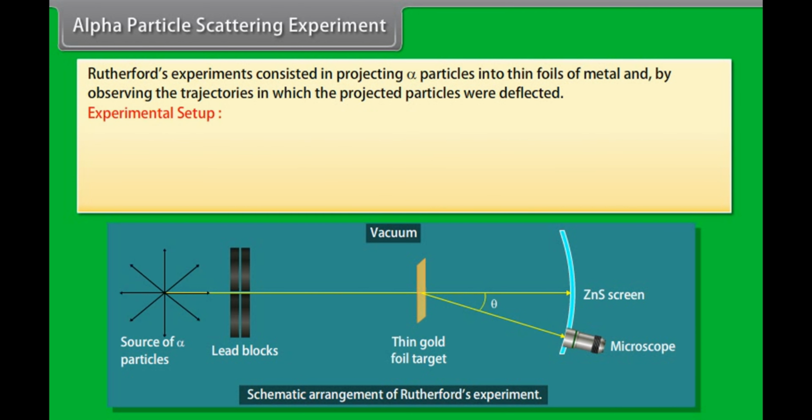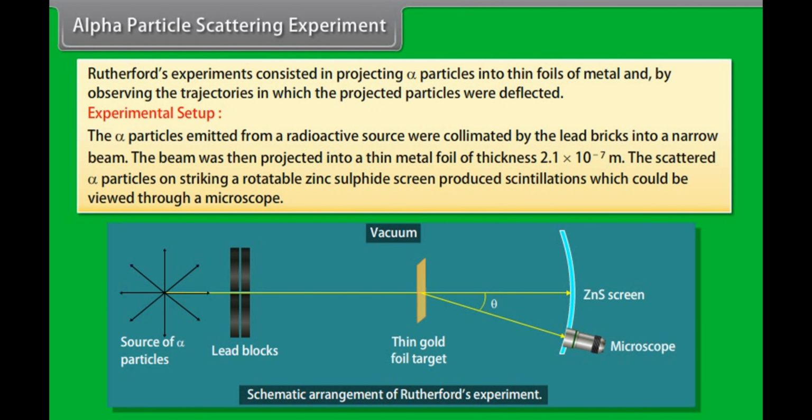Experimental setup. The alpha particles emitted from a radioactive source were collimated by the lead bricks into a narrow beam. The beam was then projected into a thin metal foil of thickness 2.1 into 10 raised to the power minus 7 meter. The scattered alpha particles on striking a rotatable zinc sulfide screen produced scintillations which could be viewed through a microscope.